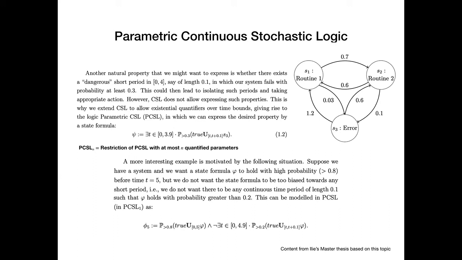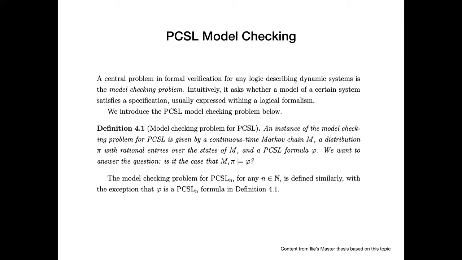And then we do not want there to exist any t in 0, 4.9 such that the probability of it happening again is greater than 0.2. So this is a particular class of new formulas that can be expressed in PCSL1 and not in CSL. After defining this, you can take a look at the paper and also at my master thesis for plenty more examples and classes of properties.